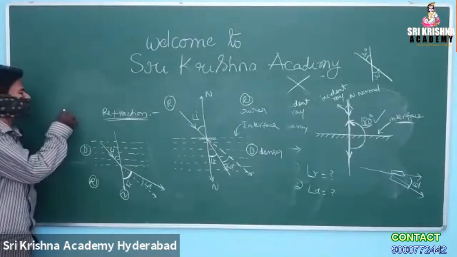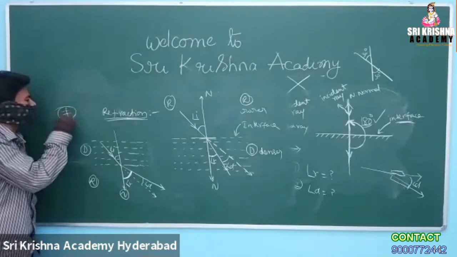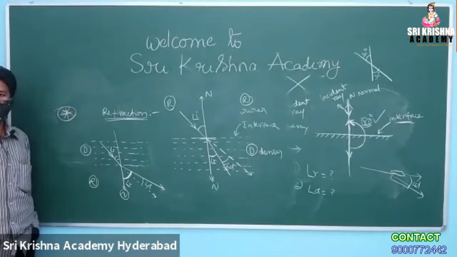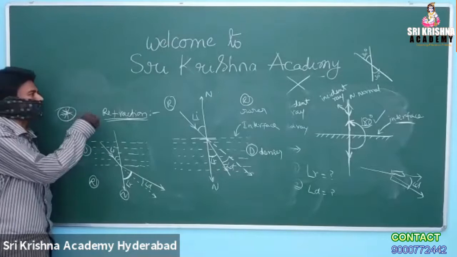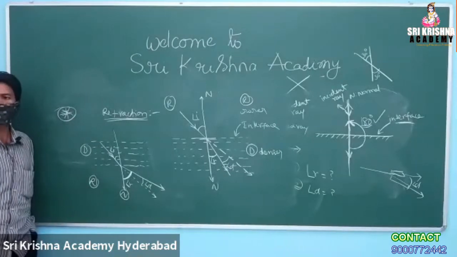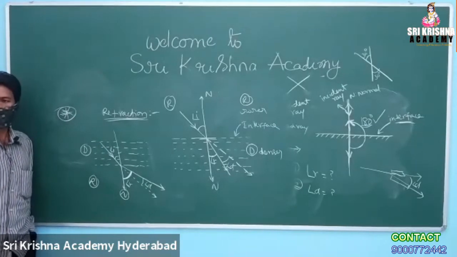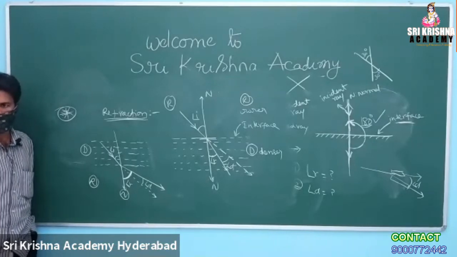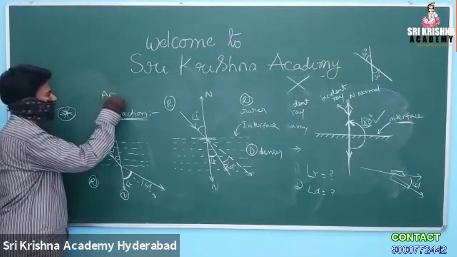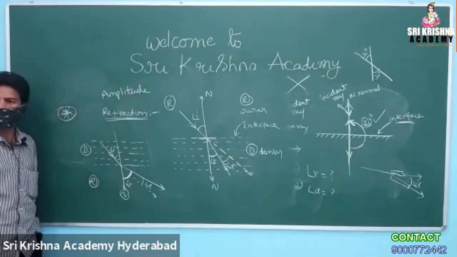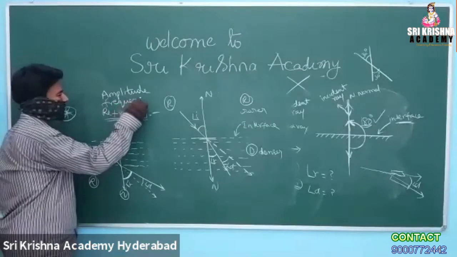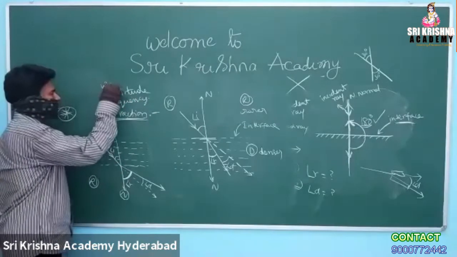During refraction, there are some characteristics of waves. What are the characteristics of a wave? Can anybody tell? Shall I give one? Amplitude is one characteristic of a wave. What is the other characteristic? Frequency. Very good. Any other? Wavelength.